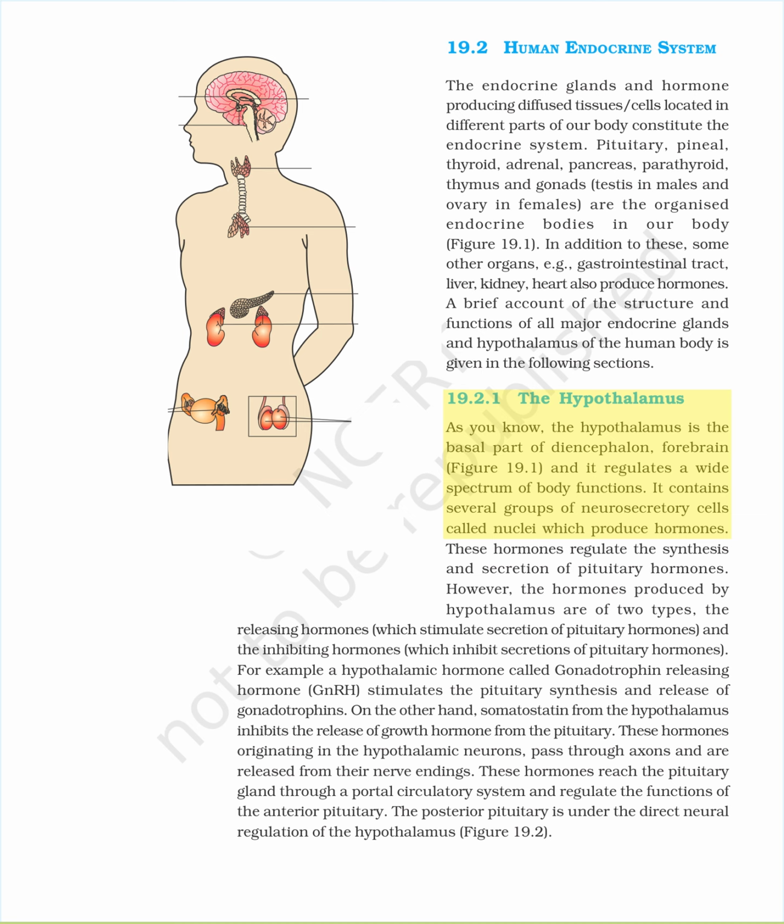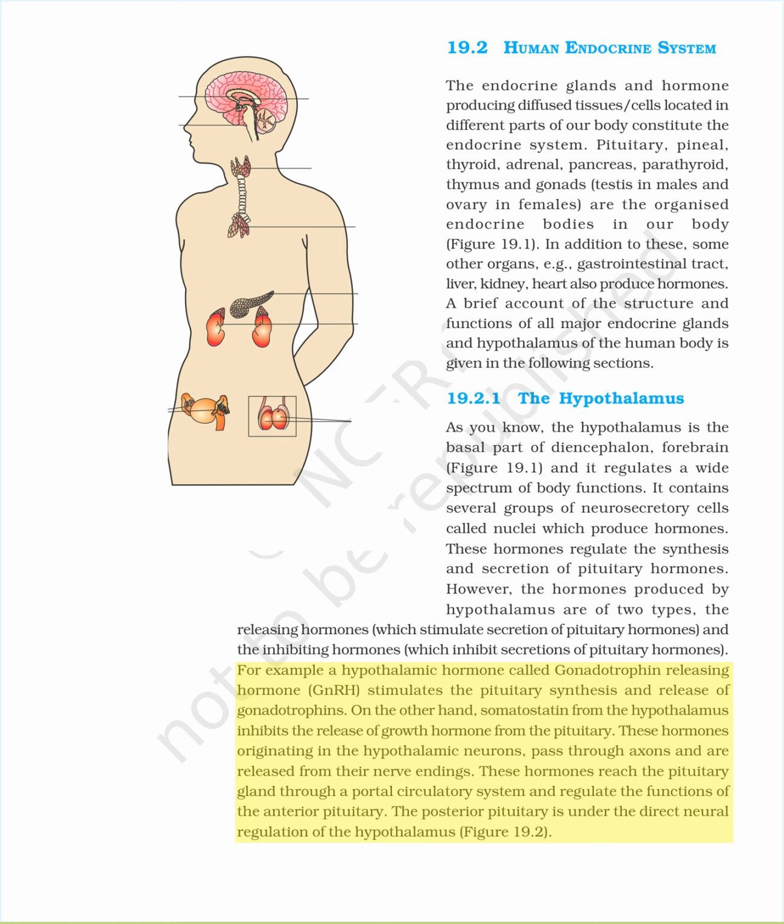19.2.1 The hypothalamus. As you know, the hypothalamus is the basal part of diencephalon, forebrain, figure 19.1, and it regulates a wide spectrum of body functions. It contains several groups of neurosecretory cells called nuclei which produce hormones. These hormones regulate the synthesis and secretion of pituitary hormones. However, the hormones produced by hypothalamus are of two types, the releasing hormones, which stimulate secretion of pituitary hormones, and the inhibiting hormones, which inhibit secretions of pituitary hormones.